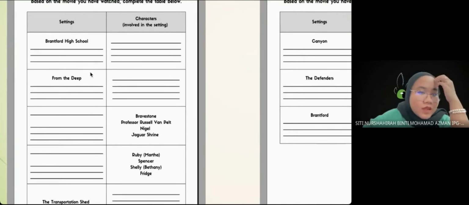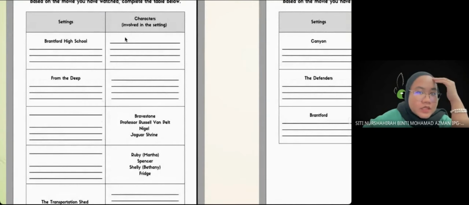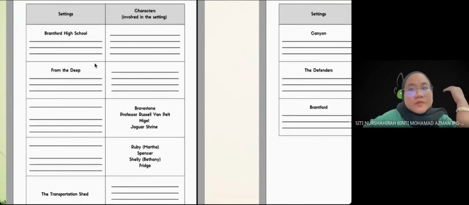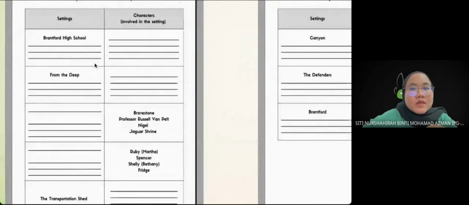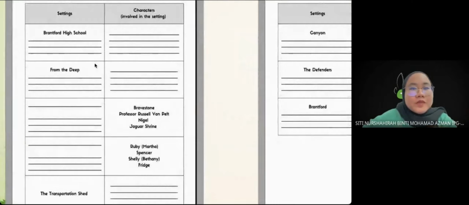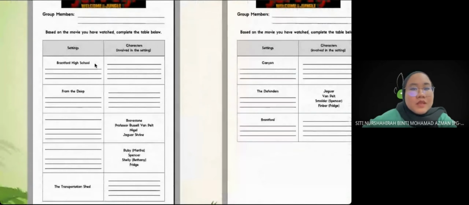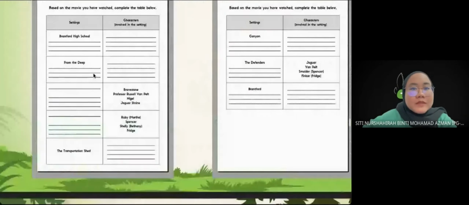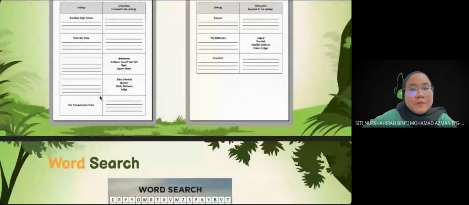So they need to write the characters involved and also the settings and all the information that they gained from the movie. There is some information in this table already written so that it could be a little bit of help for them to complete the table and to play the activity.